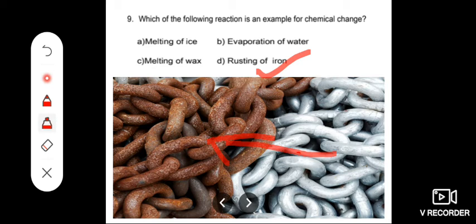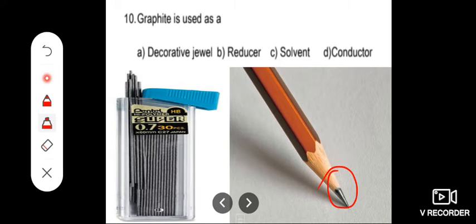So we do not get the original state again. The correct answer, rusting of iron is a chemical change. We will get new products. The next one, graphite is used as dash. It's a conductor. Graphite is used as a conductor. It is a form of carbon which conducts electricity.